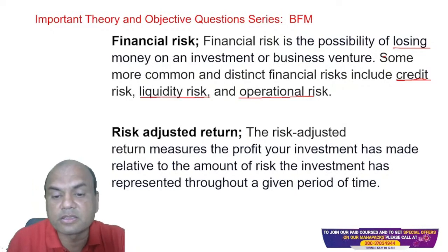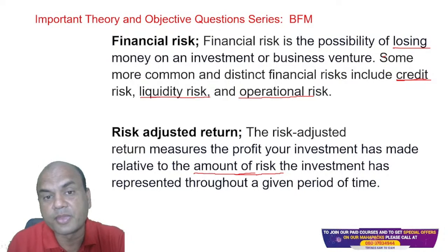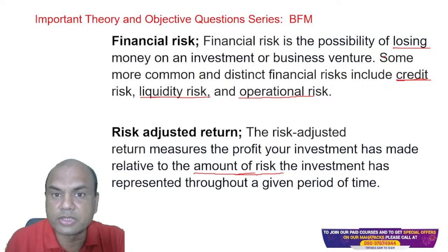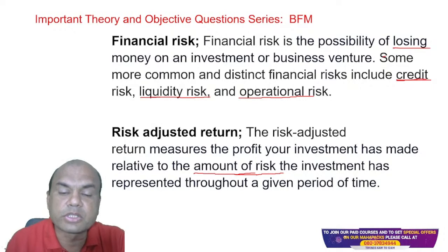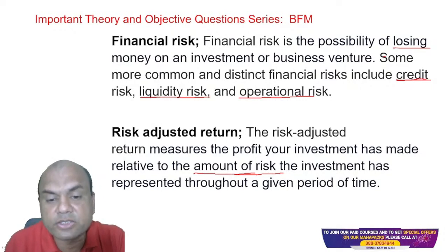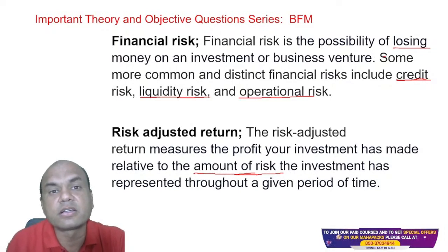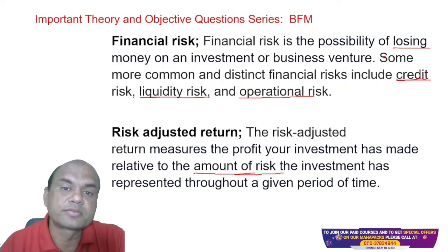So what is the risk involved in this investment? Relative to the amount of risk, that is important. Now if I invest in a nationalized bank FD, then the risk is zero. But if I invest in a mutual fund, there is risk involved in it. So this risk factor I'll have to consider using other derivative products. This risk is to be mitigated using derivative products, and those derivative products will require higher cost.